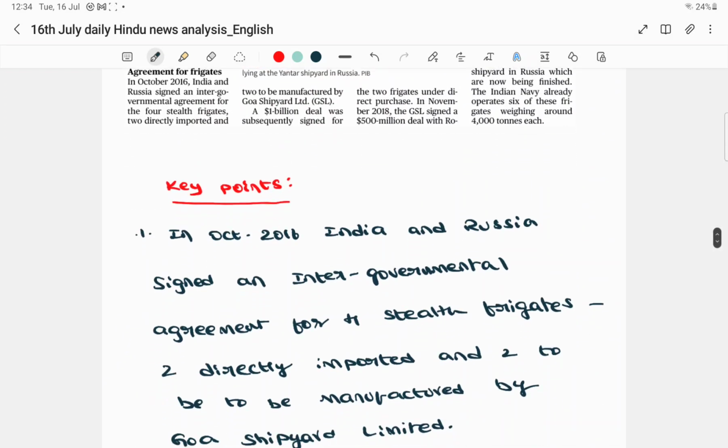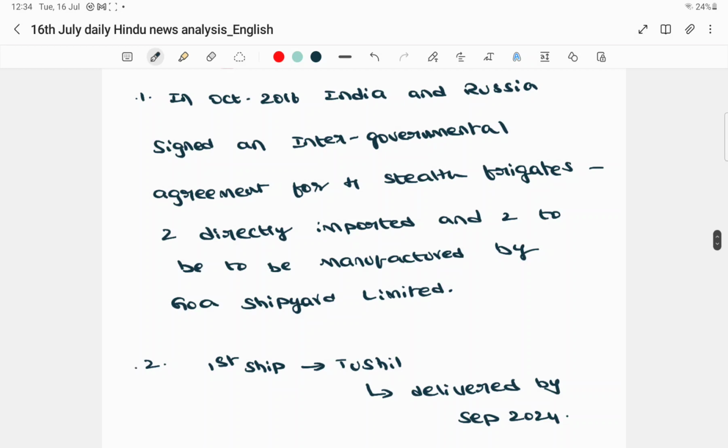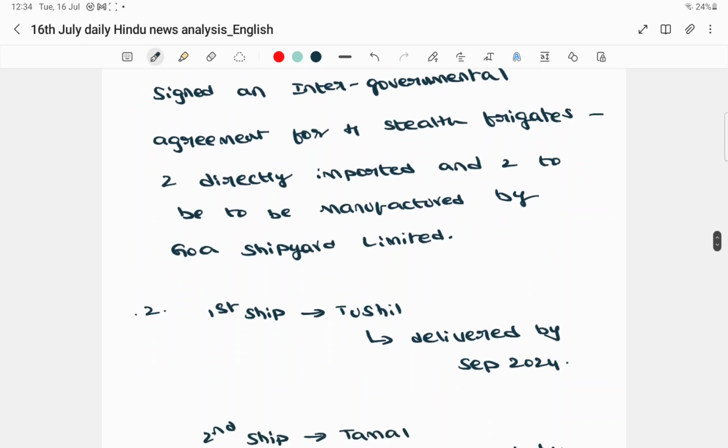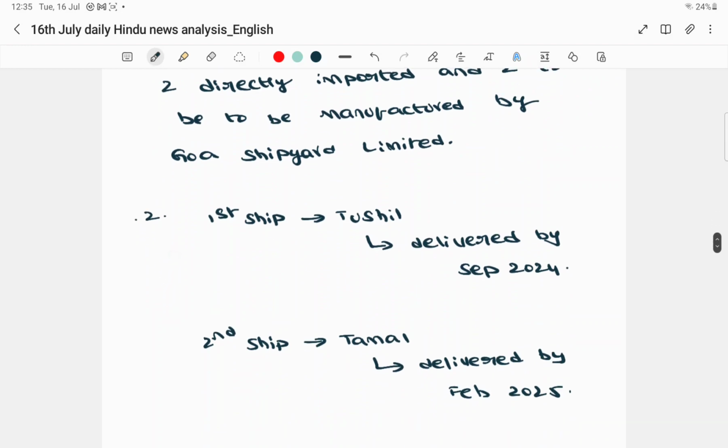In October 2016, India and Russia signed an intergovernmental agreement for 4 stealth frigates, which means ships. 2 should be directly imported and 2 should be manufactured by the Goa Shipyard Limited in our country itself. Okay, then next point. The name of the first ship is Tushil. Tushil is the name of the first ship which will be delivered by September 2024 from Russia, and the second one is Tamal, which will be delivered by February 2025.